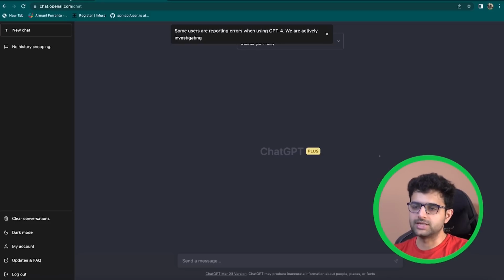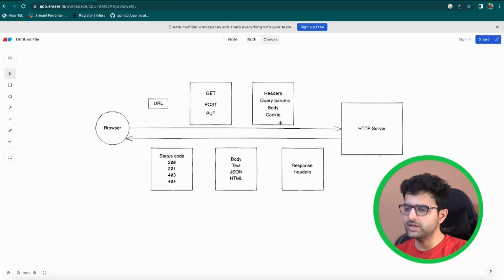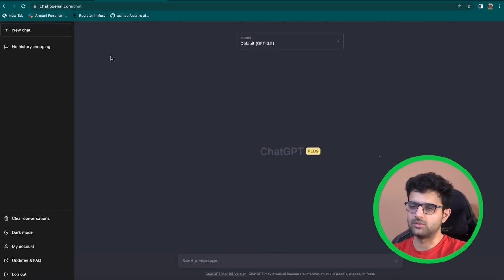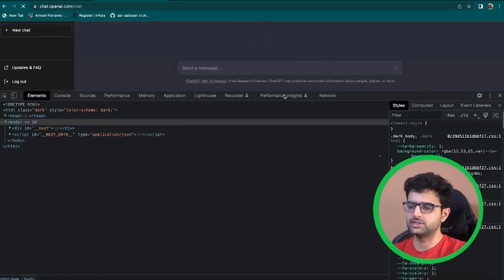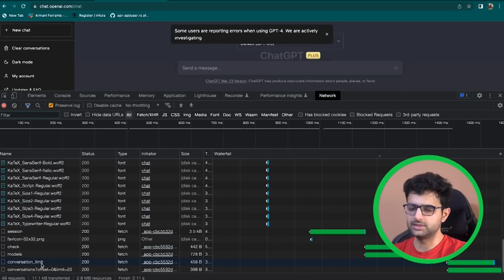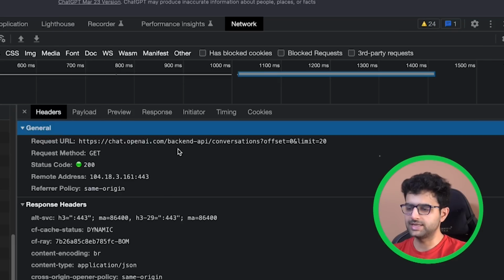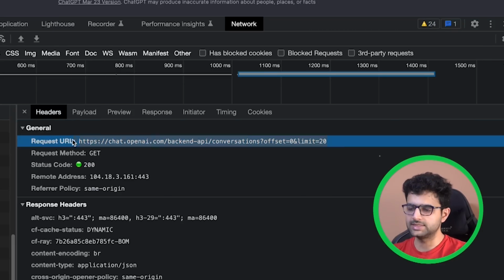Now, let's try to understand the structure of such an HTTP request. When you're sending a request, you send, one, the URL that you're trying to access, basically the URL of the HTTP server. There are more complicated things, but for simplification right now, you have to identify and give out the URL of the HTTP server. When you're going to facebook.com or instagram.com, you're basically doing the same. Facebook.com is the URL. Here, chat.openai.com/chat is the URL. And for the other request that I showed you that's getting my conversation, the URL is chat.openai.com/backend-api/conversations with offset equal to 0 and limit equal to 20. So this whole thing is the URL.